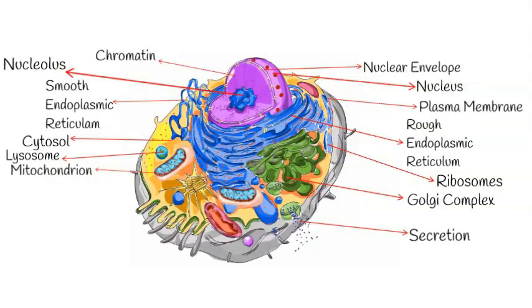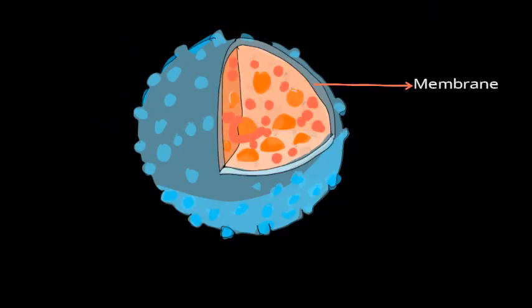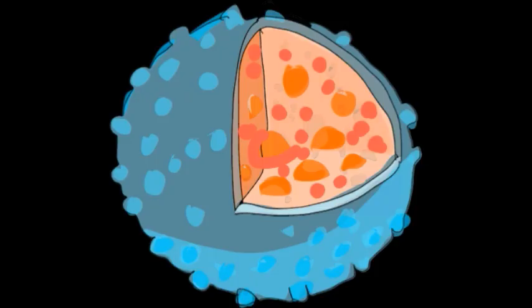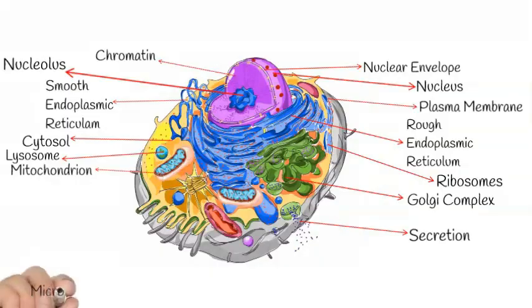Lysosomes are formed by the Golgi complex. They are small vesicles that contain powerful digestive enzymes. These enzymes are used to digest bacteria that may have entered the cell, cell parts that need to be replaced, and entire cells that have become damaged or worn out. Thus, they play an important role in cleaning up the cellular environment.